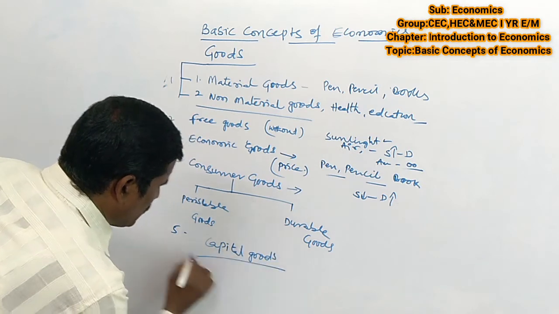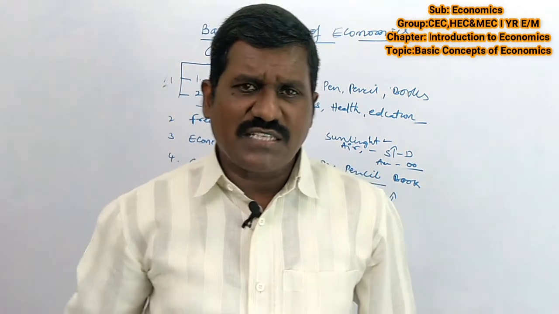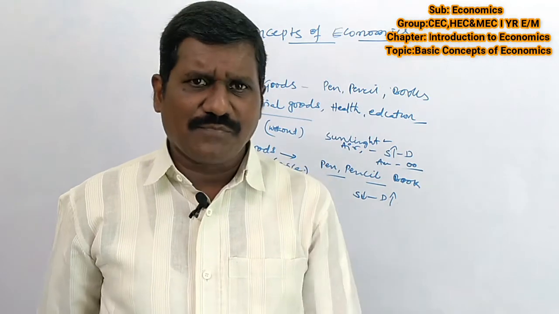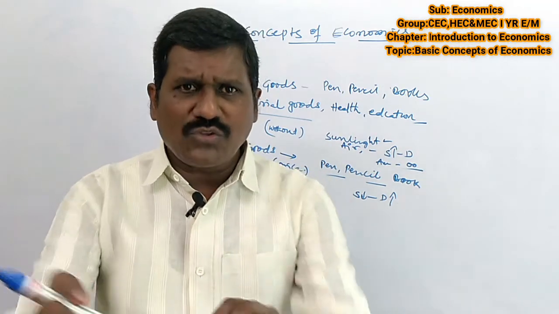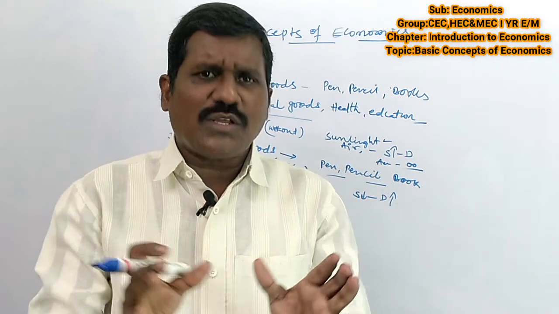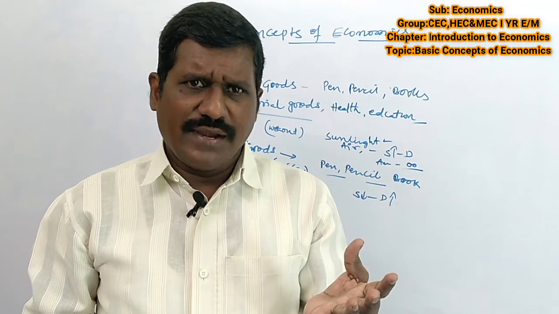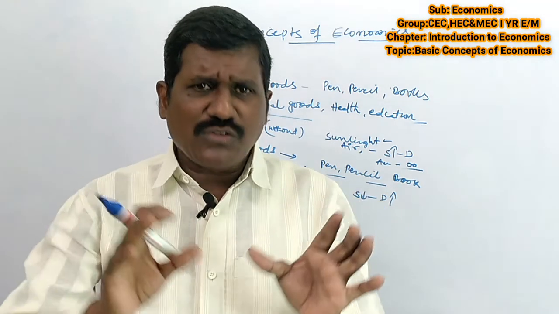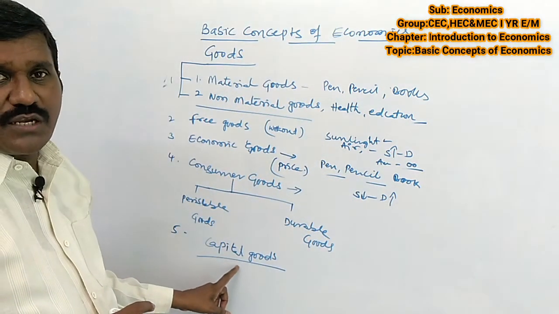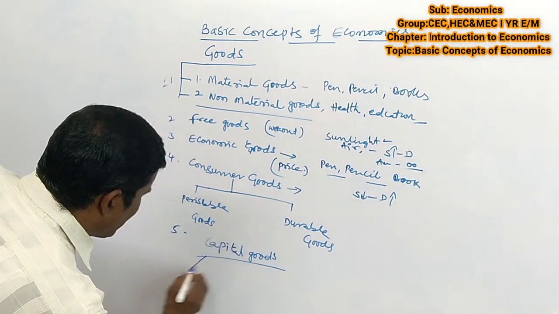Next, capital goods. What are the capital goods? Capital goods means the goods which are helpful to the process of production. These goods we can see, or we cannot see. They only support the process of production. Land, labor, capital, organization, and other factors which support production, such are called capital goods.